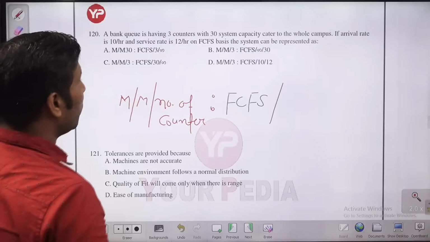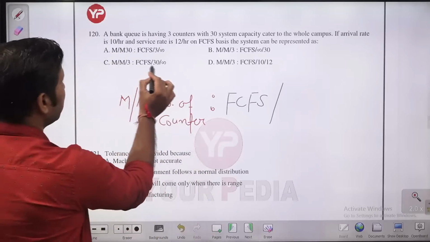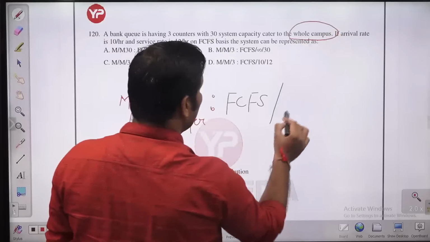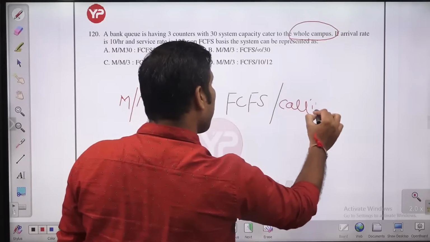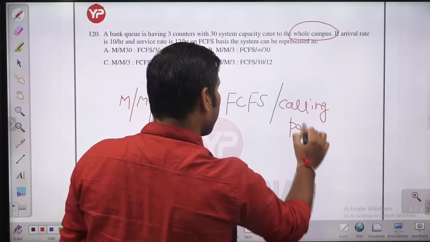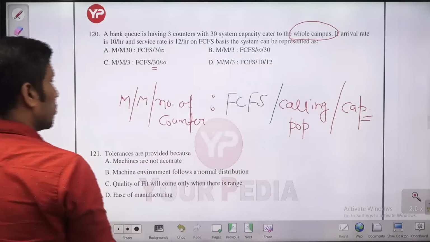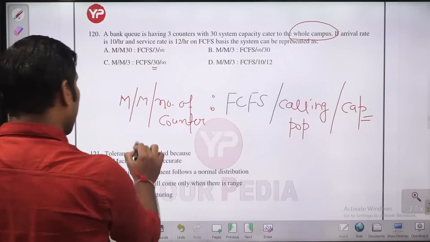So how much is the calling population? 30. How much is the capacity? Infinite, whole campus. So the calling population, capacity. So the answer will be what, guys?